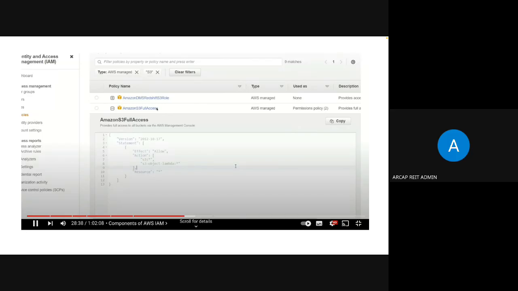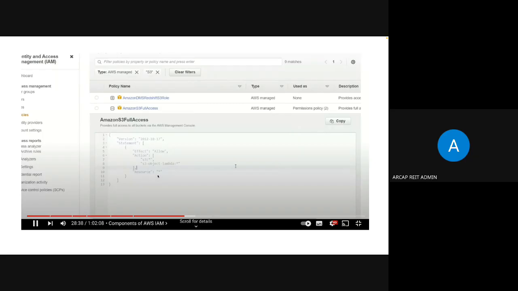This policy tells us what actions can be performed and which cannot be performed on a particular object. Here, Amazon S3 full access is a policy name which specifies that the effect is Allow, the action is on S3 star, any S3 or S3 object lambda.